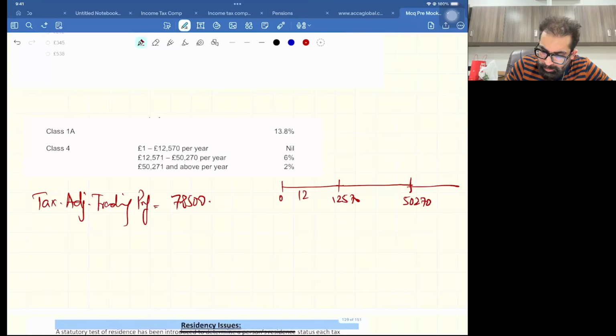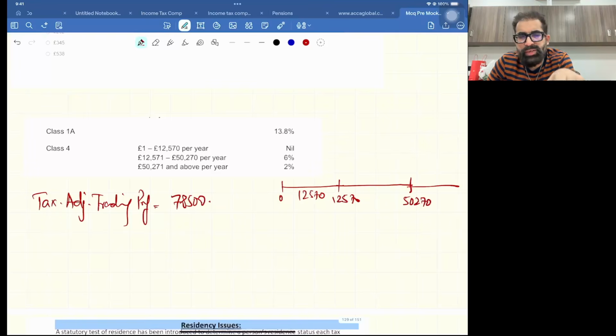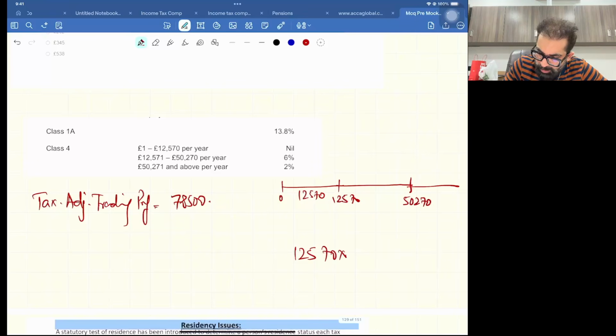The first band capacity is 12570. Your trading income is 78,500. This is the tax calculation. You will knock off the first band. Complete first band will be consumed, 12570 multiplied by 0%, it's 0. And out of 78,500 we have calculated tax on 12570.